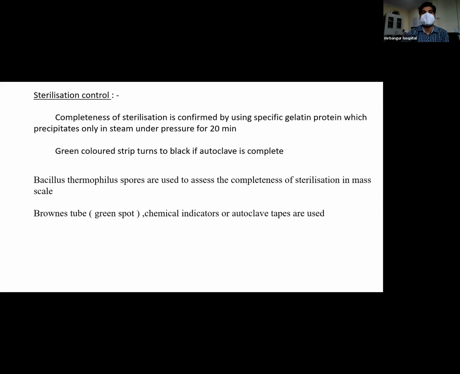Now, sterilization control. Completeness of sterilization is confirmed by using a specific gelatin product that precipitates only in steam under pressure for 20 minutes. A green colored strip turns to black if autoclaving is complete. Now for completeness of sterilization on a mass scale, Bacillus thermophilus spores are used.